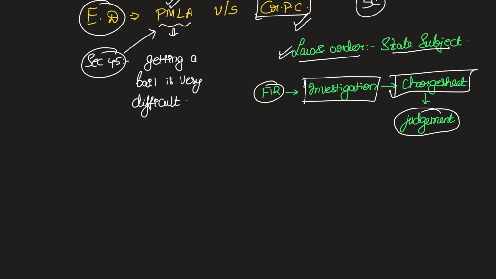Now, what is the scope of the Enforcement Directorate and other national organizations? This is a question that one should ask. So for this purpose, based on an initial complaint or an FIR, the Enforcement Directorate is supposed to come up with another document.